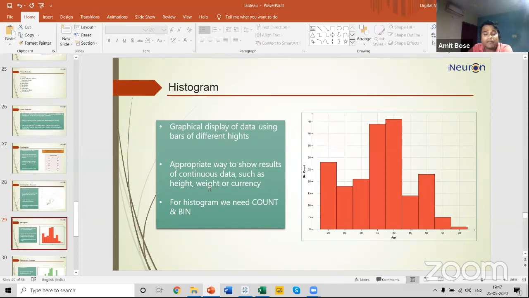Continuous data is where the numerical value can take any form. For example, your height can be 11.6 inches, 11.2 inches. Your weight, your age, these are all typical examples of continuous data, where the numerical value takes any form as per the requirement or as per the segment of the data.